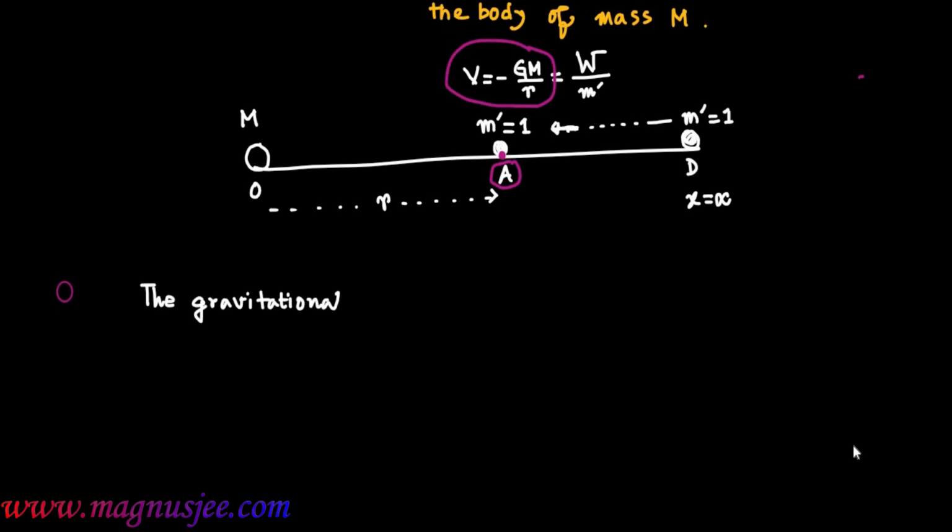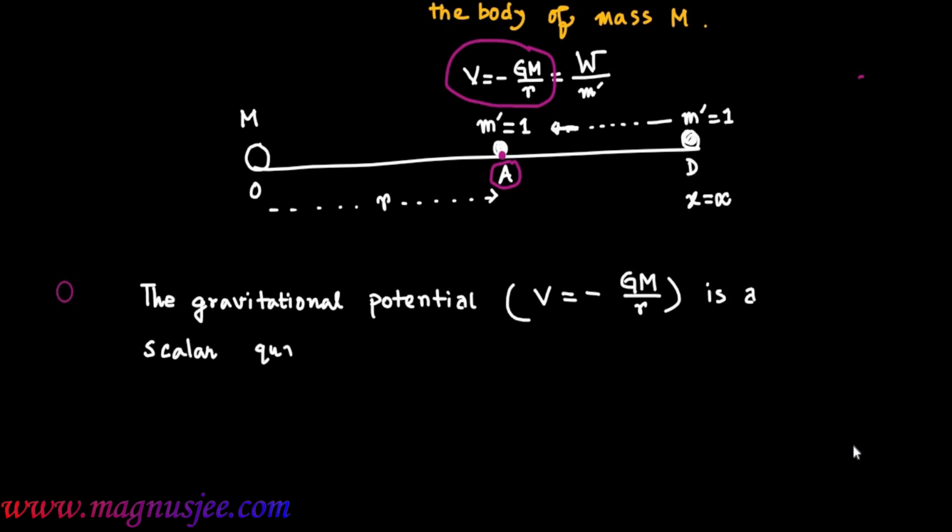Now the gravitational potential, that means V equals minus GM by r, is a scalar quantity. And its unit is joule per kg.